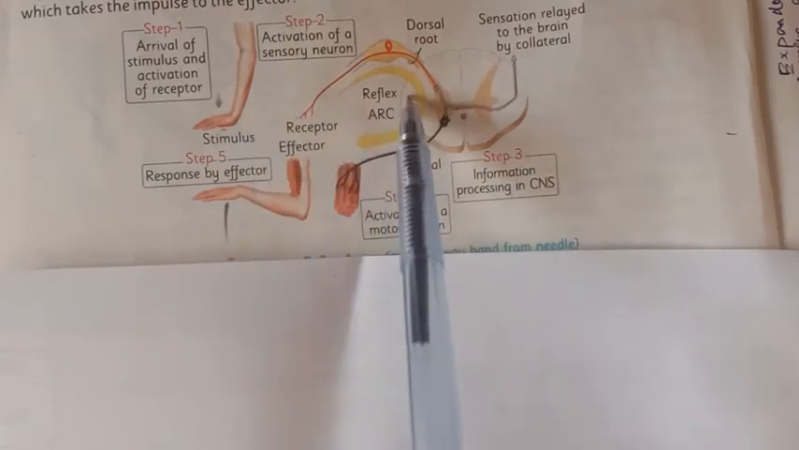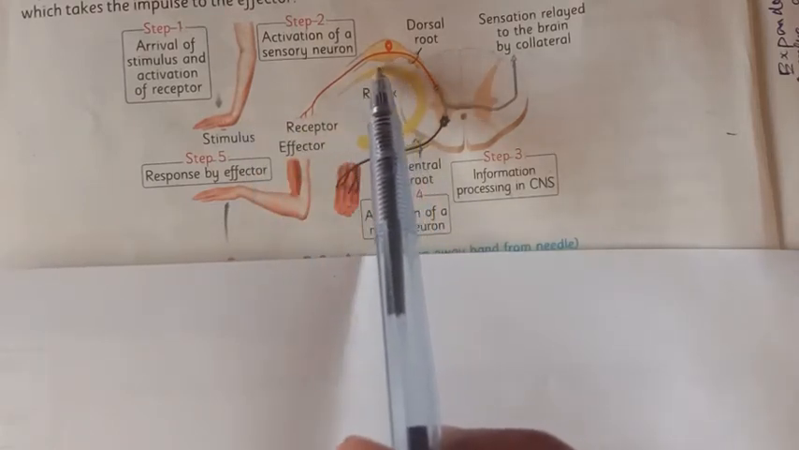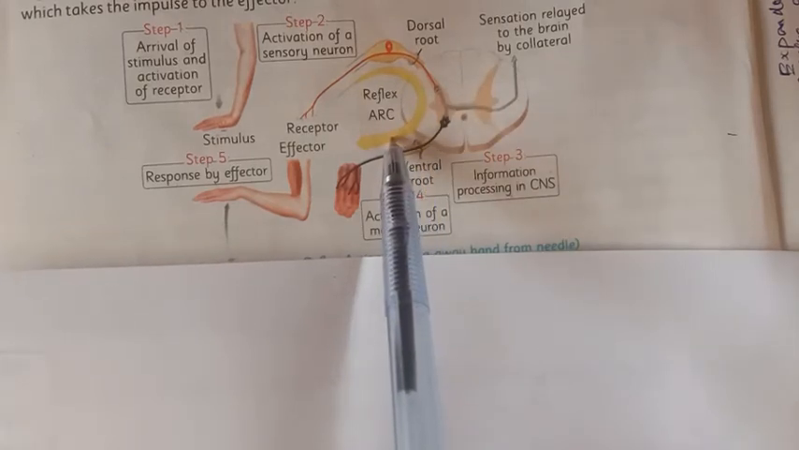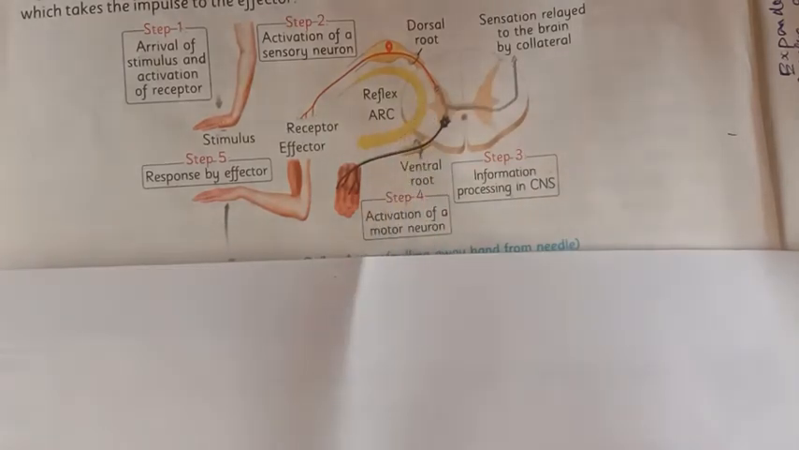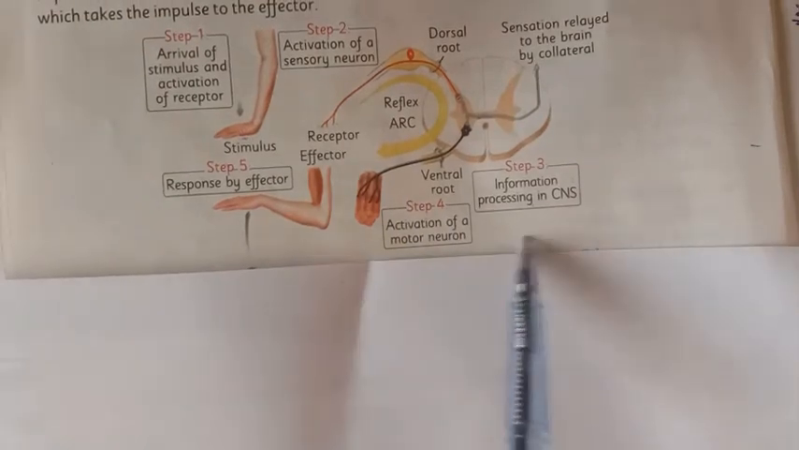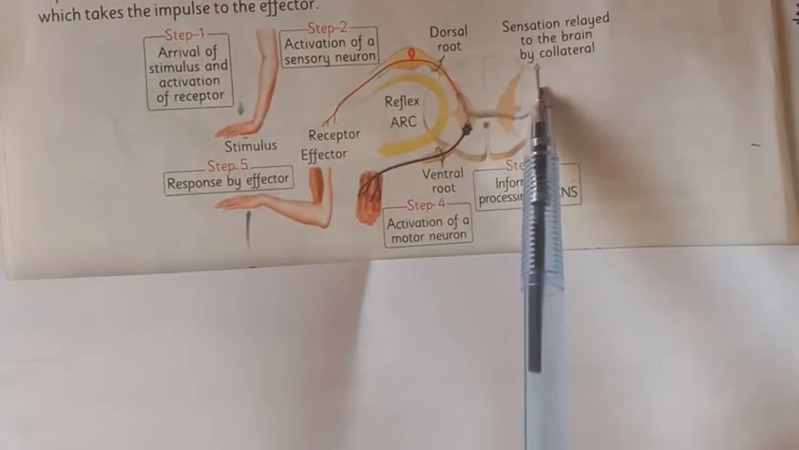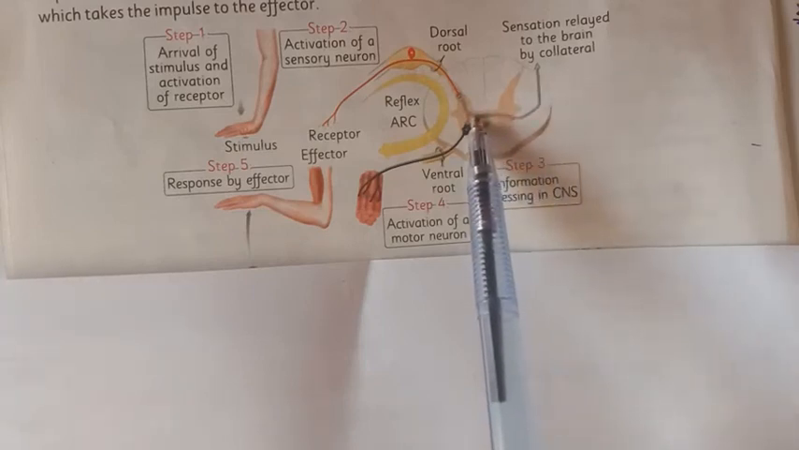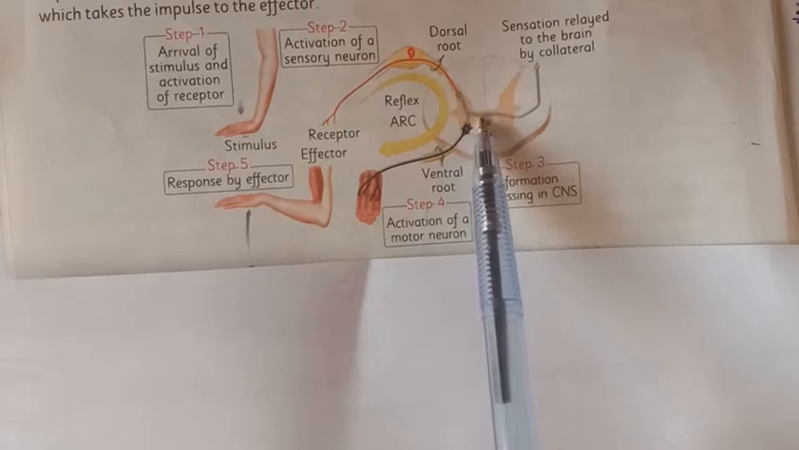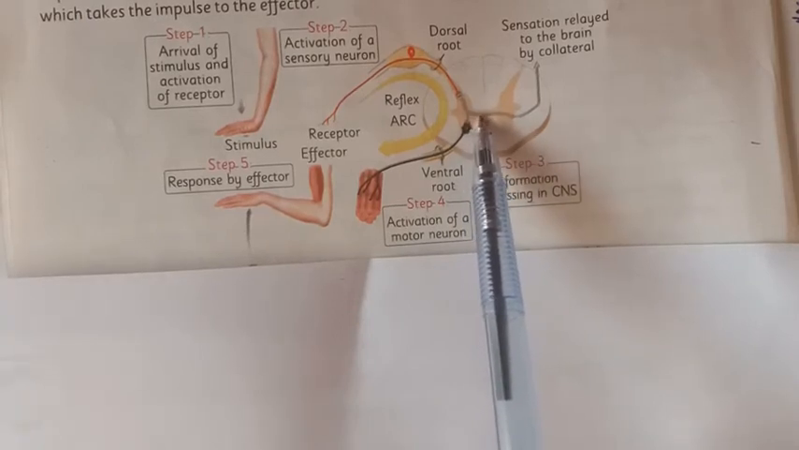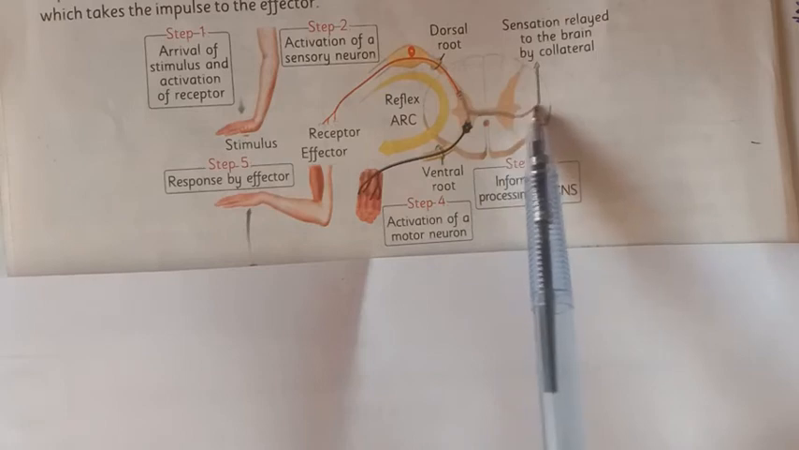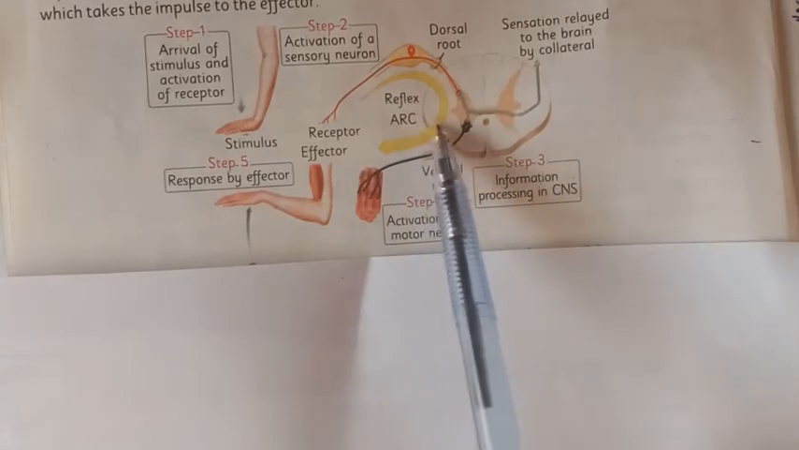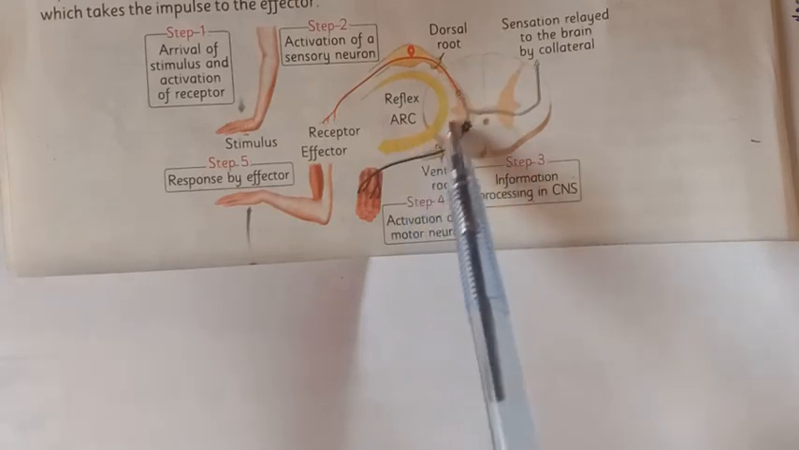And then this is the dorsal root, the upper side, which carries the information to the spinal cord. This is the dorsal root. Then the sensation is relayed to the brain by a collateral. So after the stimulus activity of the reflex action is performed, the sensation is then delivered to the brain. It is relayed for brain delivery. And this whole pathway is called the reflex arc.